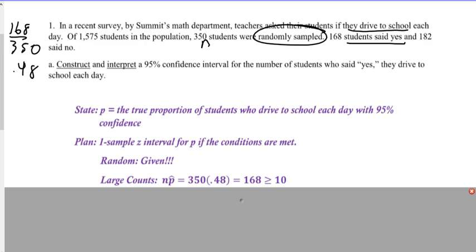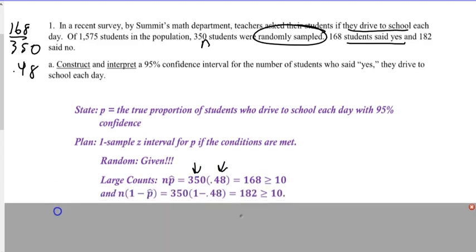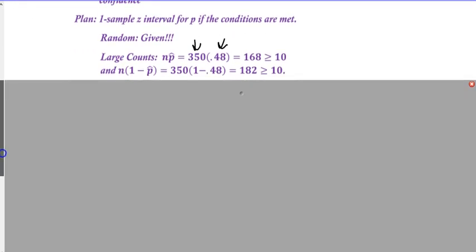So almost half. So we take that number, P, and we multiply it by N. And it's 168, which is greater than or equal to 10. We're good to go. Then we take 1 minus P. So that would be 0.52 times 350. That gives a little bit bigger, 182. Still greater than 10. We're good to go.